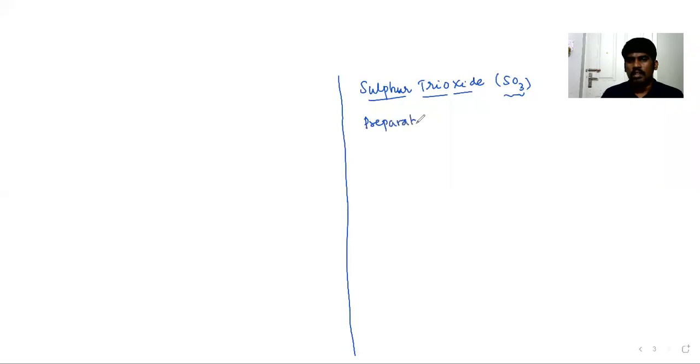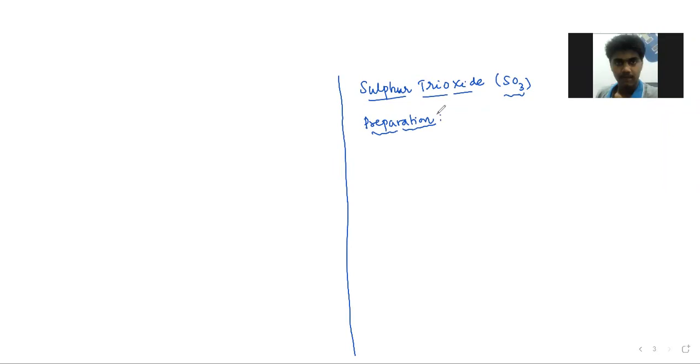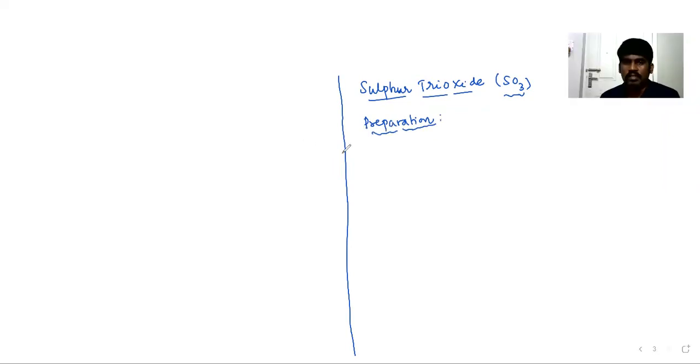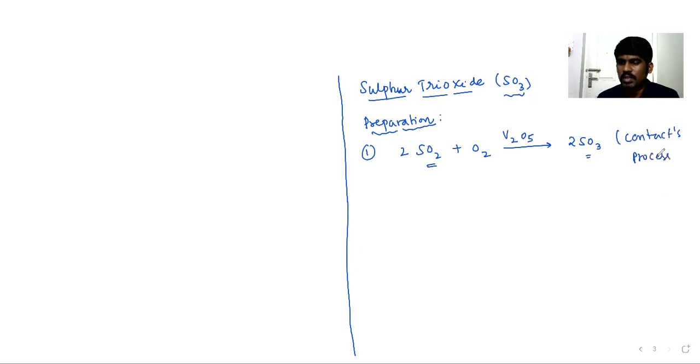Another oxide of sulfur, sulfur trioxide. Preparation method 1 we have already discussed. It is the contact process: 2SO2 plus O2 giving rise to 2SO3. Everyone is familiar with the contact process. First step is preparation of SO2, then preparation of SO3. This is the reaction involved in the contact process in the presence of vanadium pentoxide catalyst.